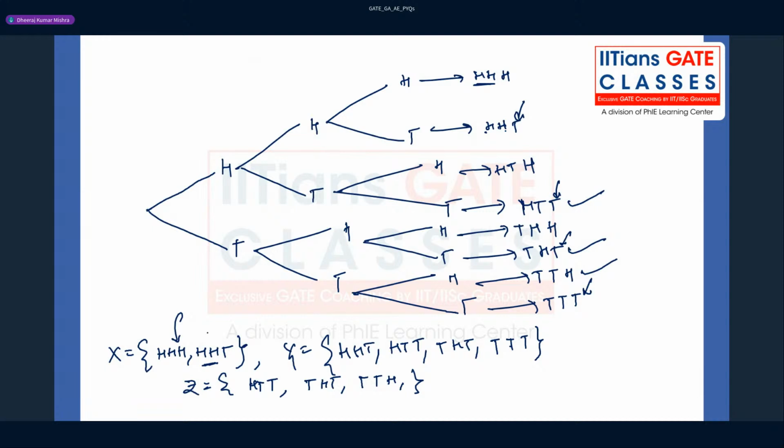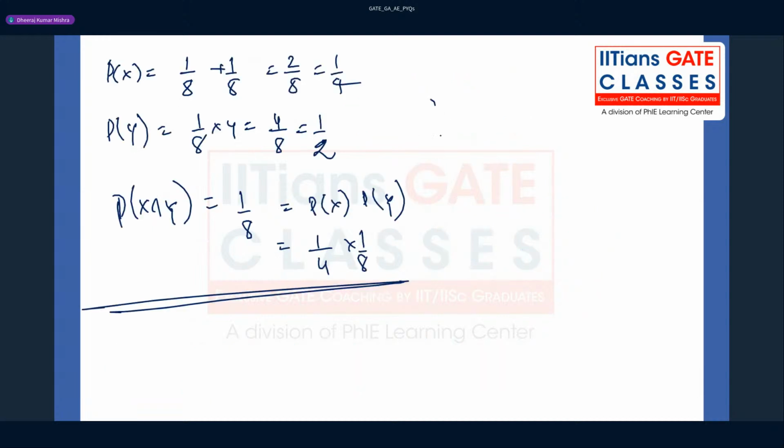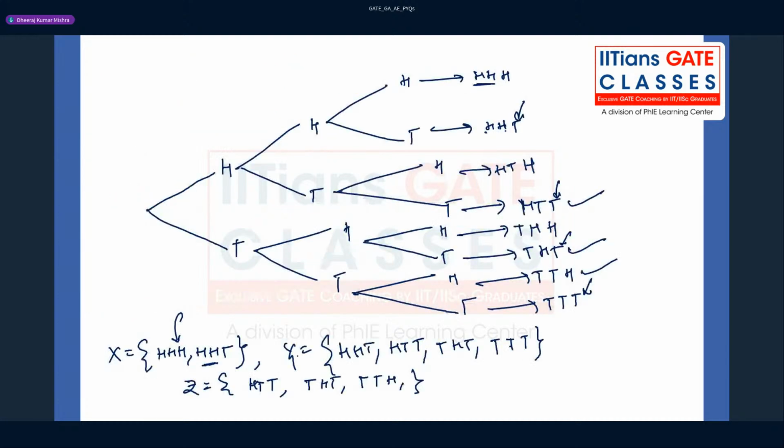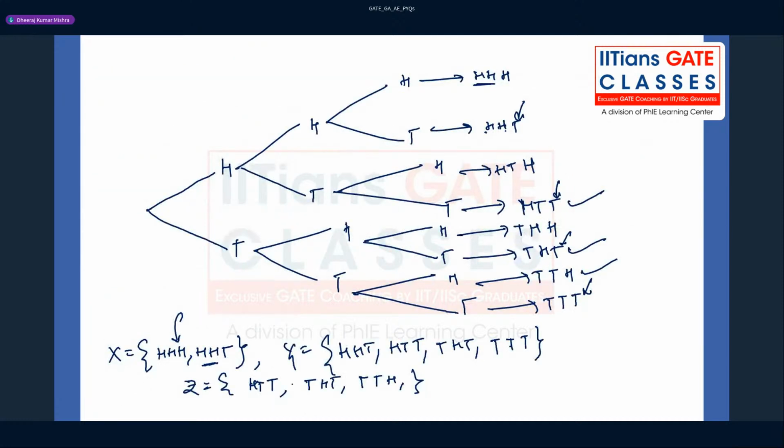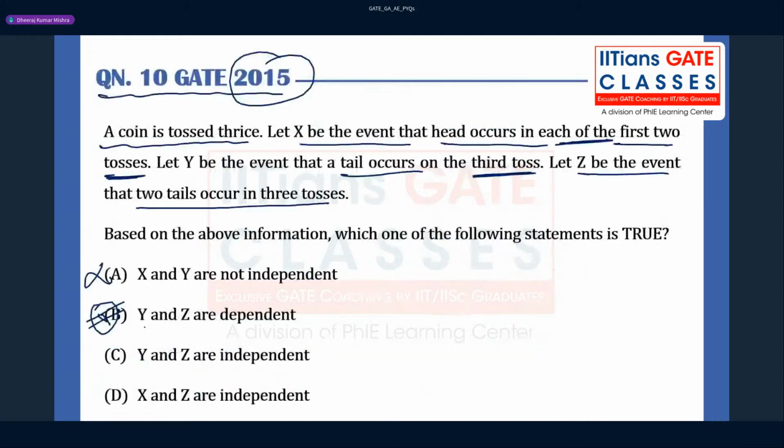So you guys can have a look here. This will be the right strategy, right? And you can see here, if you want to investigate whether Y and Z are independent, take a closer look. You can see what is common here, and you can find out the answer for this question. So Y and Z will be dependent. This will not be correct, and this will also not be correct. So option B will be correct for this.